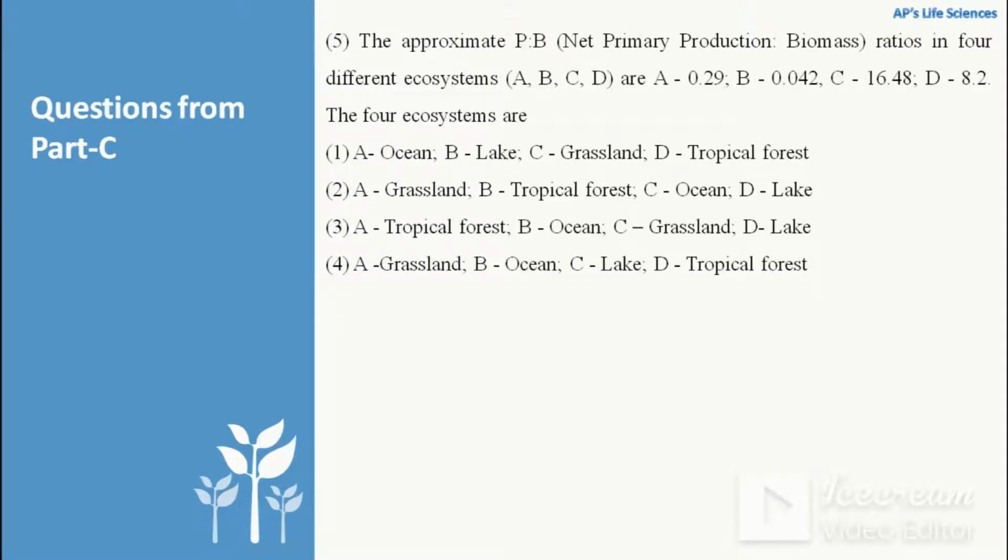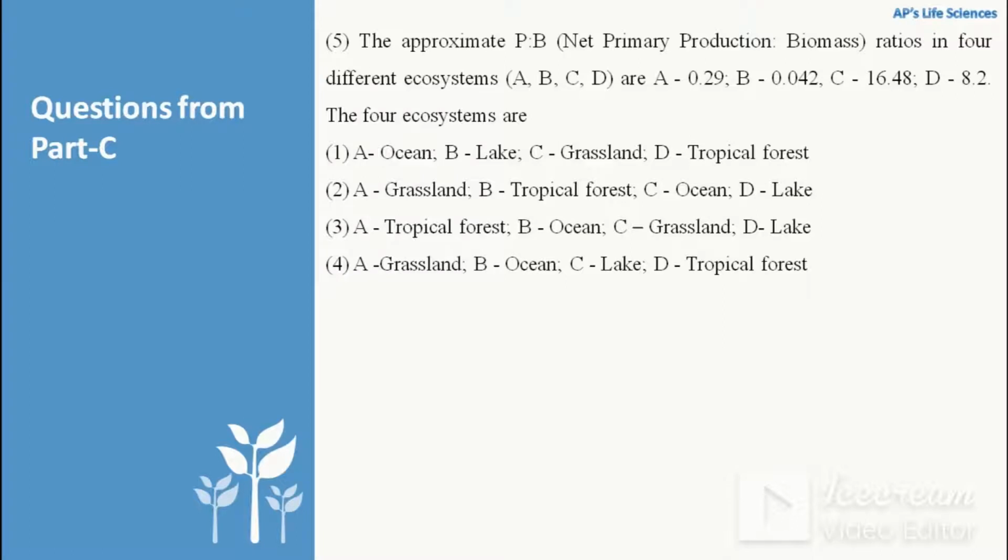Next question is, the approximate P/B ratio, that is net primary production to biomass ratio, in 4 different ecosystems A, B, C, D are: A 0.29, B 0.042, C 16.48, D 8.2. So it is given the net primary production by biomass ratio.